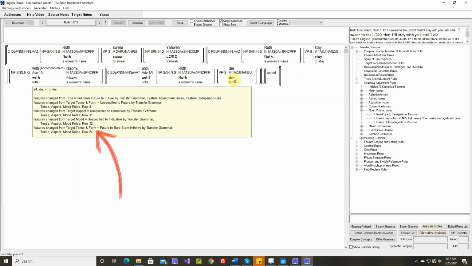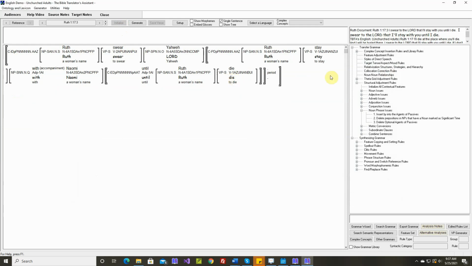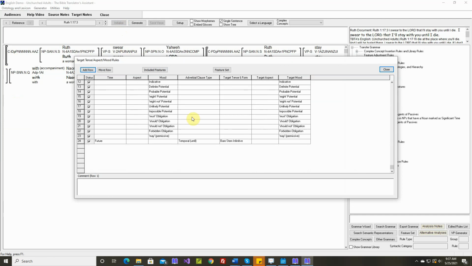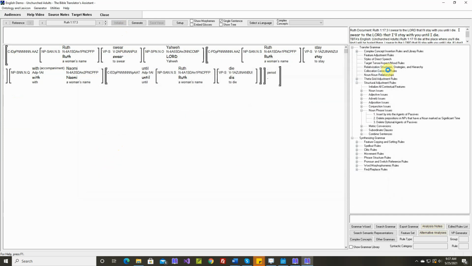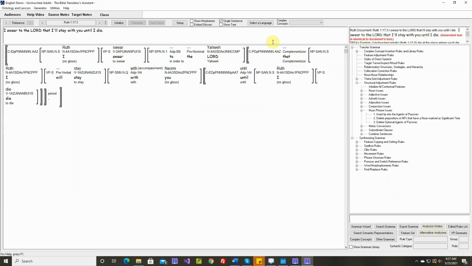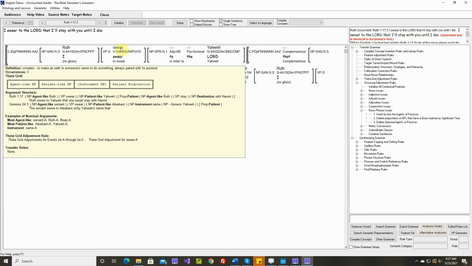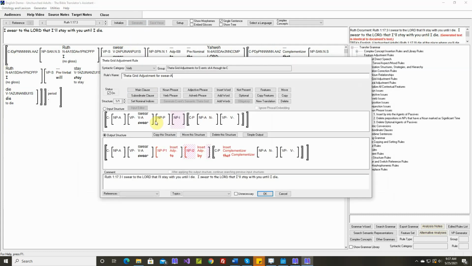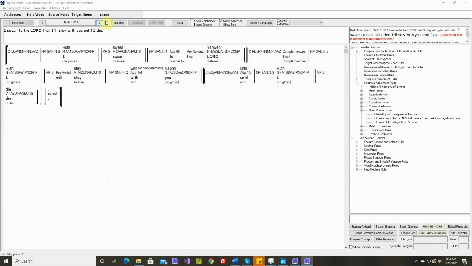And now if we look here, see that last line. Features change from target tense and form equals future to bare stem infinitive by transfer grammar, tense aspect mood rules, row 24. That's the row we just entered, row 24. If we click here, we see our comment. Okay, generated text is identical. Going back to, this is very rare. It's hard to notice when we change the argument structure, but these days that's very rare, so you don't need to be too concerned about that. Okay, let's move on.